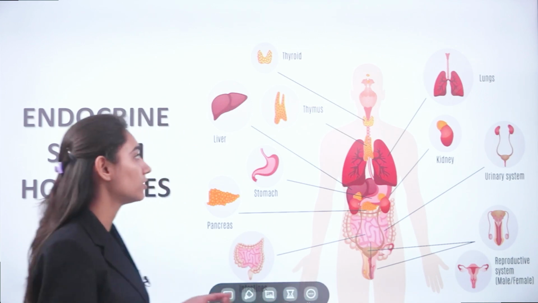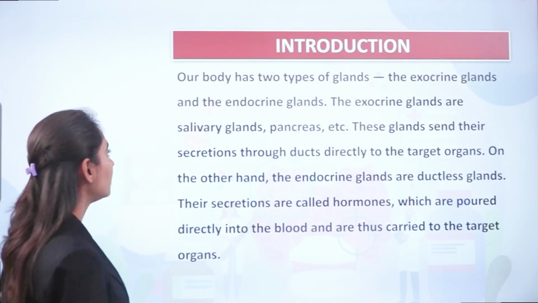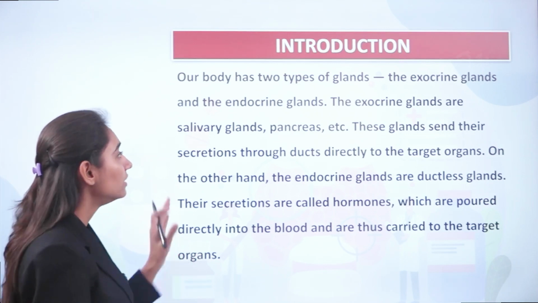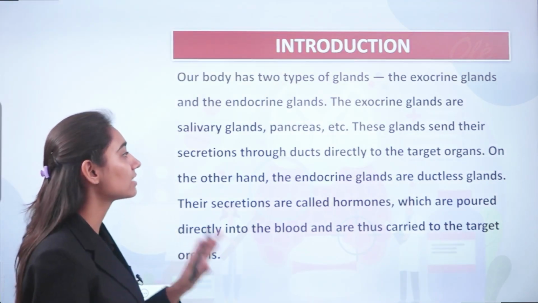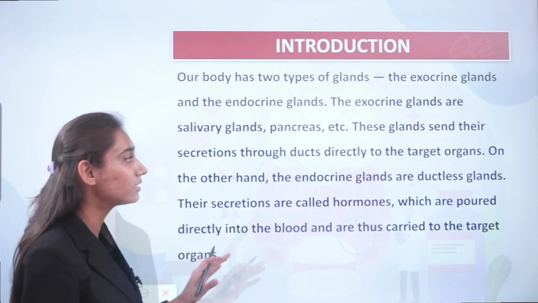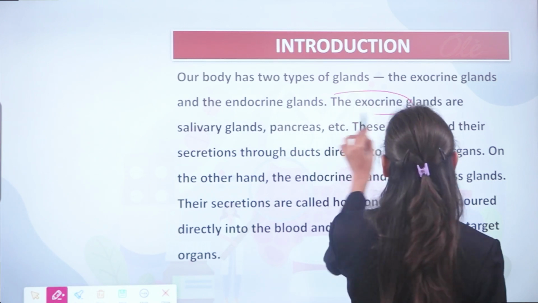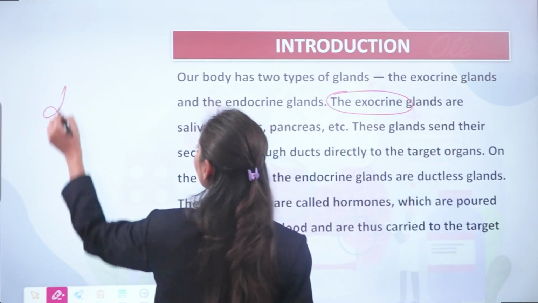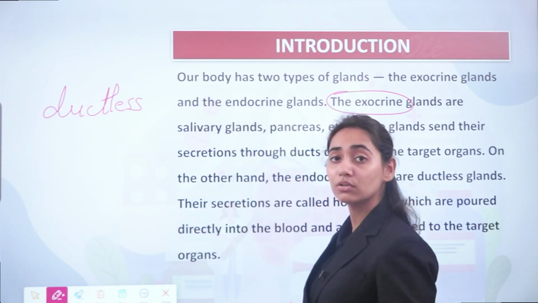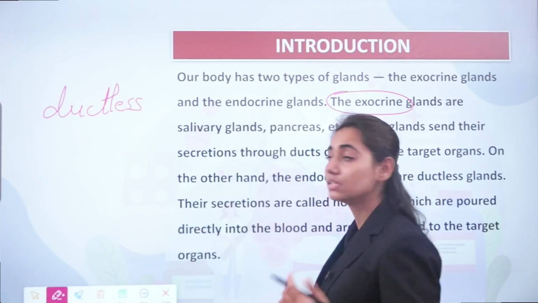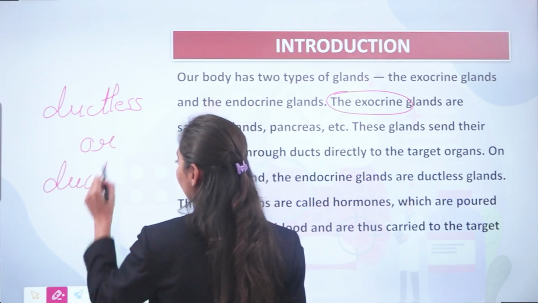So starting with the session, our body has two types of glands, the exocrine and the endocrine glands. The exocrine glands are the salivary glands and the pancreas. These glands send their secretion through ducts directly to the target organ. So they are of two types, ductless glands or glands with the duct.